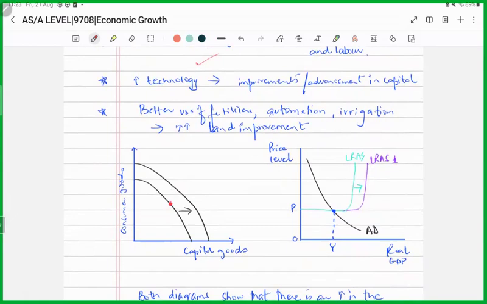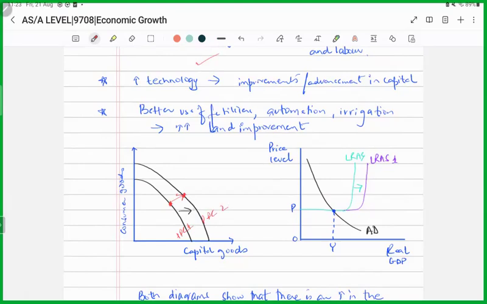And now, since there has been an improvement in the quality of the factors of production, the entire PPC shifted outwards, making it possible for the economy to produce higher combinations of both consumer and capital goods. So now it will be able to produce more of both consumer goods and capital goods. So it could be on any point on the new PPC, right? So from PPC 1, it went to PPC 2. The entire PPC shifted outwards.